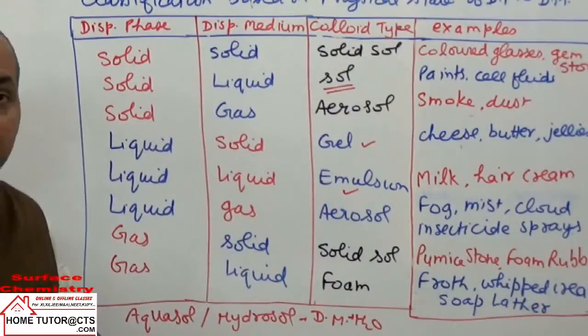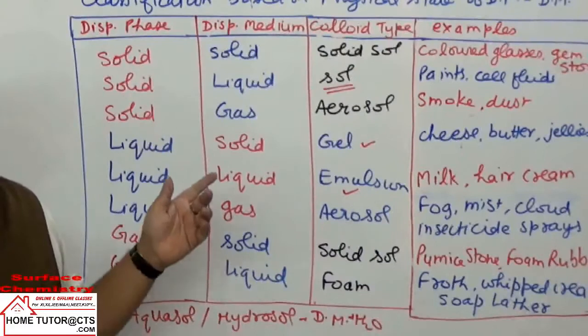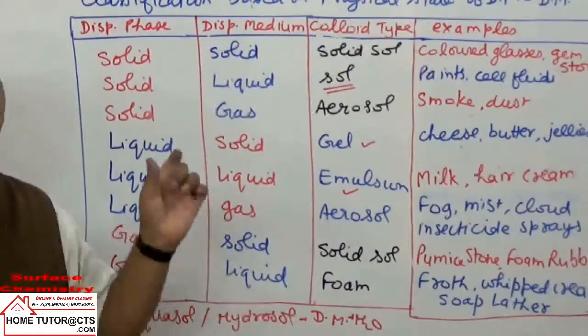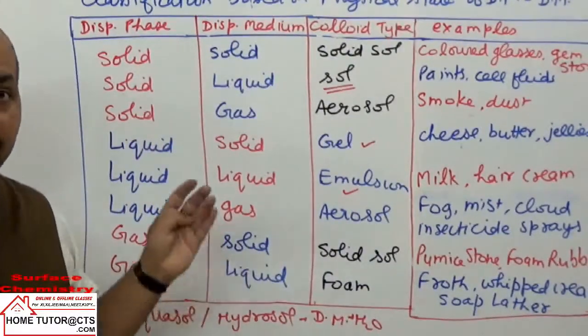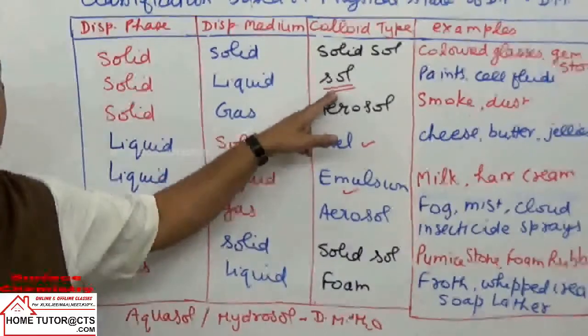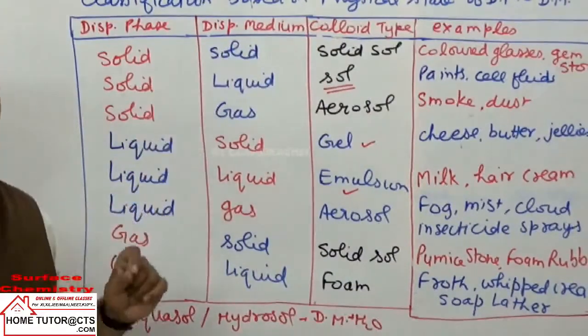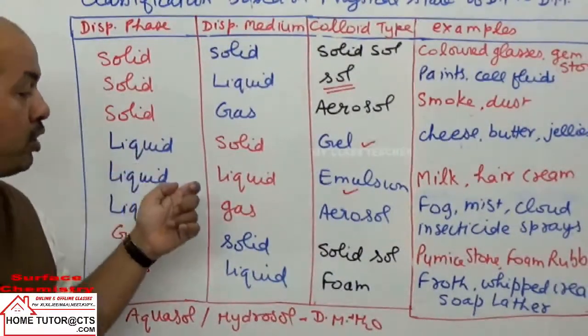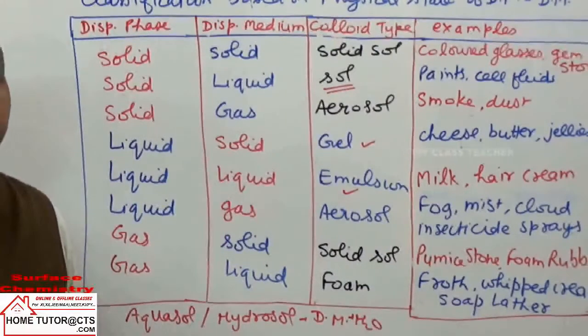Now next we take classification based on interaction forces between the dispersed phase and dispersion medium. That is quite important for you because that will decide the properties of sols. It depends on the interaction forces between the dispersed phase particles and the medium particles.